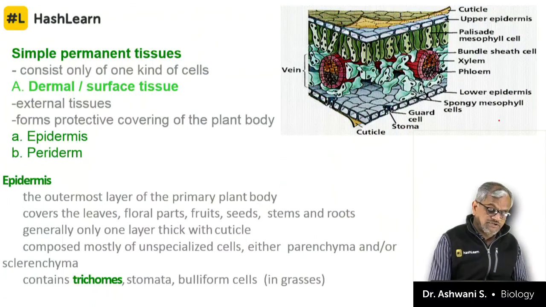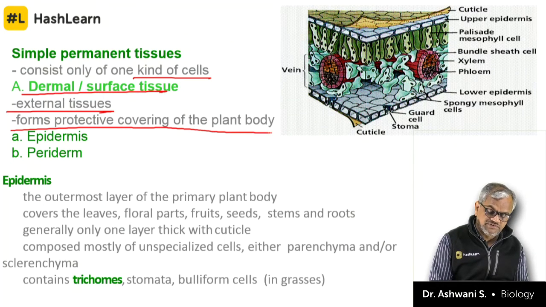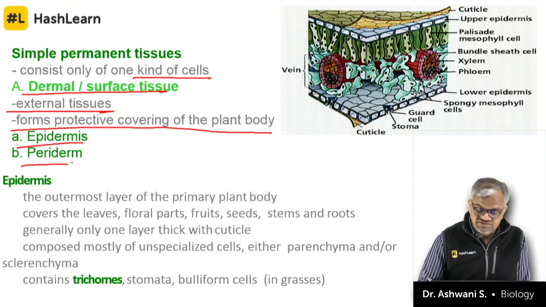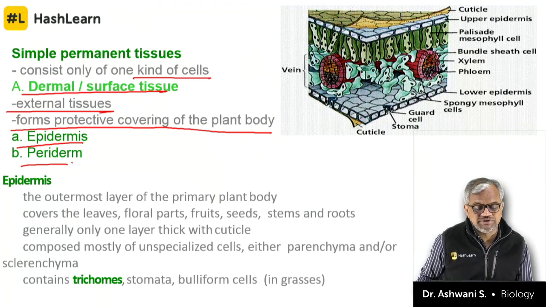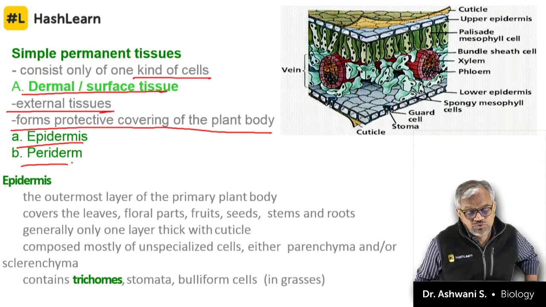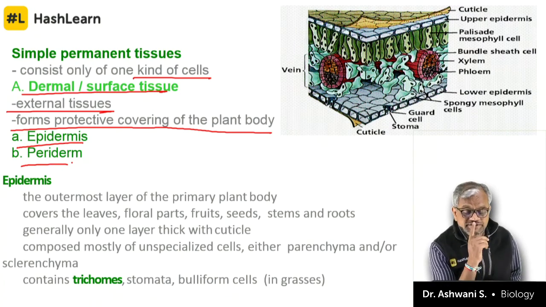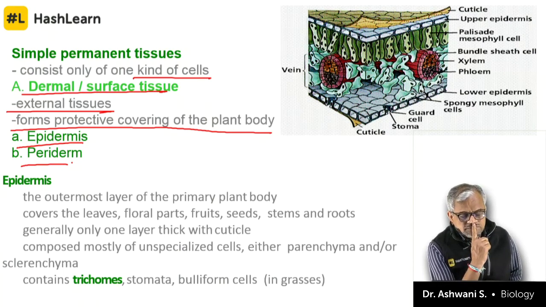So simple permanent tissues consist only of one kind of cells. Dermal or surface tissues, external tissues, form the protective covering of the plant body. If you see a 3D structure, brachy means abnormal shape, big, large, stony like, which sometimes you can witness in the case of pineapple, Hansraj.